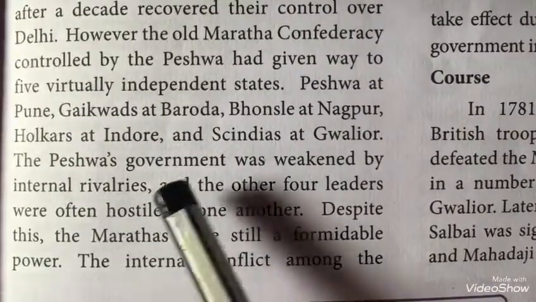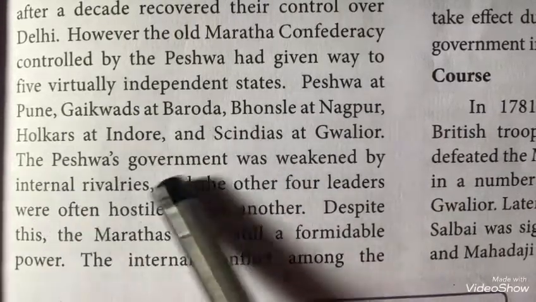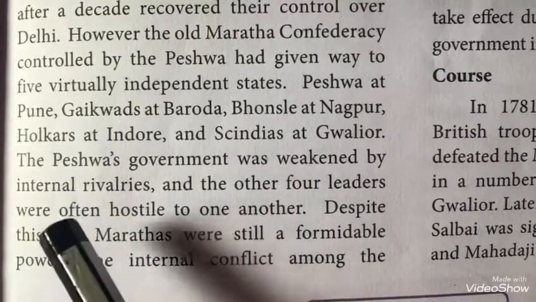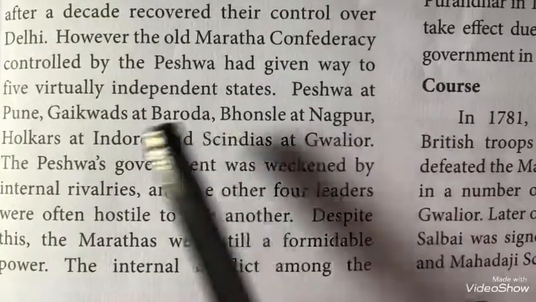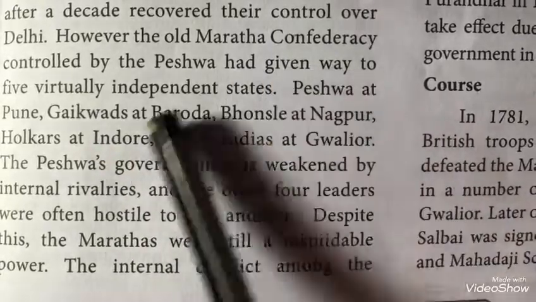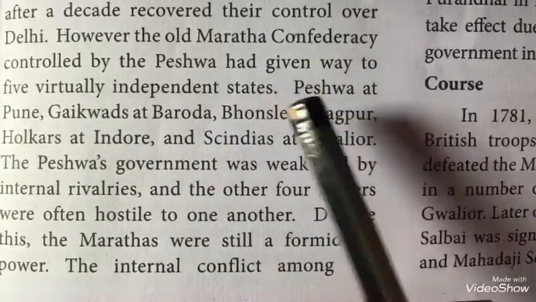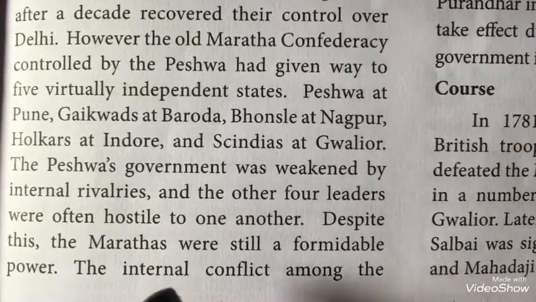So the Peshwa government became weaker by the internal rivalries. Rivalries means problems, internal problems. And the other 4 leaders, at Baroda, Nagpur, Indore and Gwalior, were against one another. Still, the Marathas had a strong power.